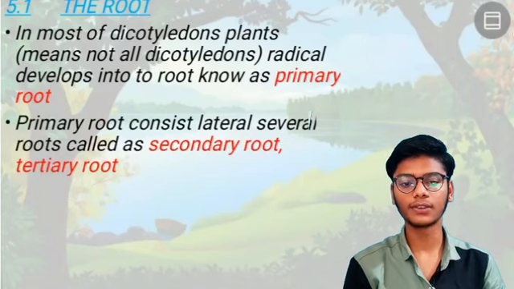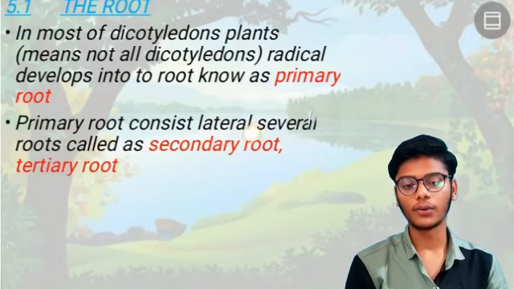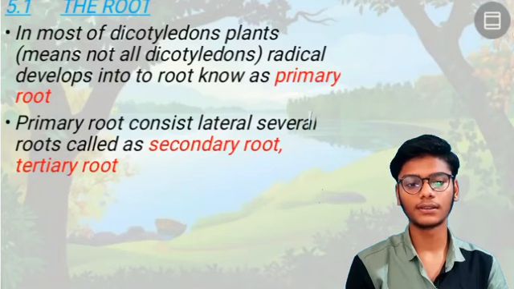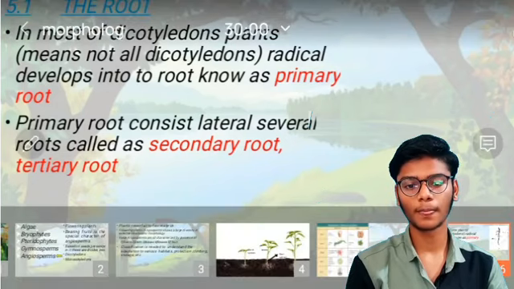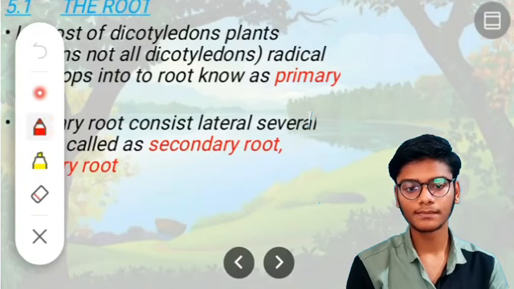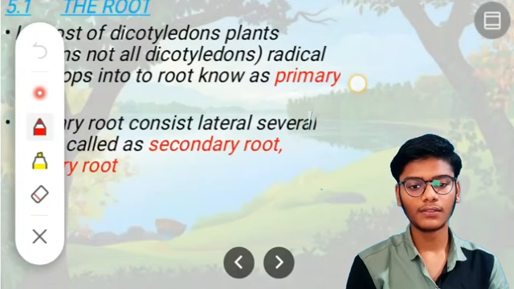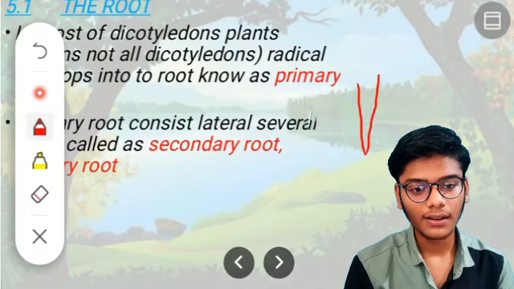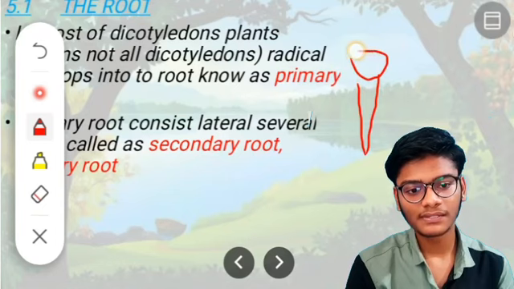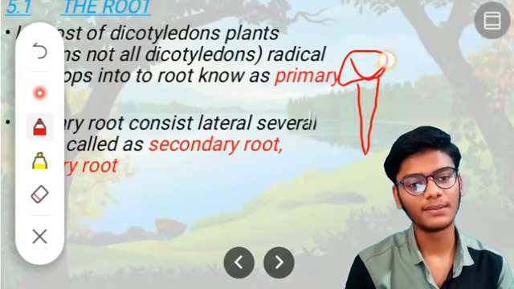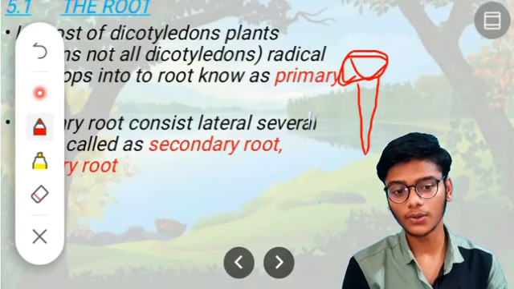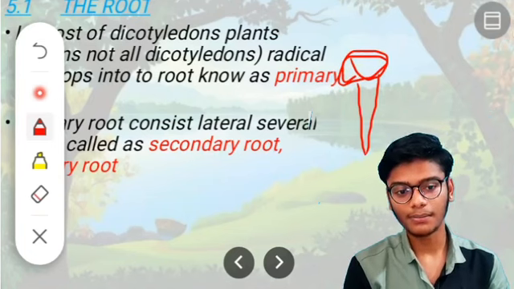And the primary root consists of several lateral roots. Let us see. If you take this as the primary root, this is the seed part, and it grows into the primary root, and this primary root will have lateral roots like this.